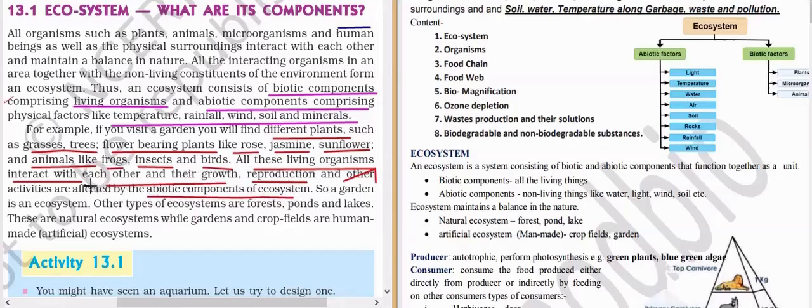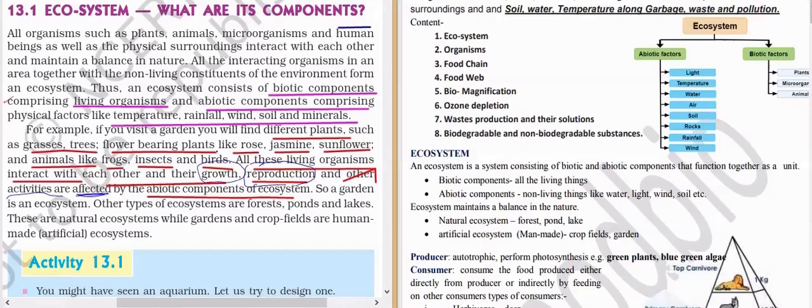Here it says affected. Why does it say affected? Because they are depending on them. Growth means whether they grow or not, then reproduction, and activities are affected by abiotic components. Suppose a rose plant is there.